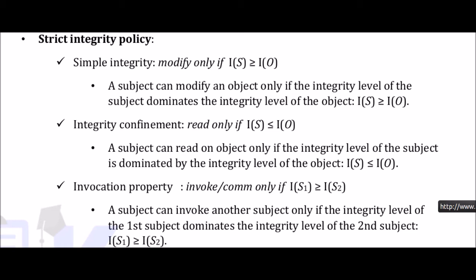A subject can invoke another subject only if the integrity level of the first subject dominates the integrity level of the second subject. So if S1 denotes the first subject and S2 denotes the second subject, the integrity level of S1 should be greater than or equal to S2. Else a dirty subject could use a clean tool to access or contaminate a clean object. Here only a dominating or higher integrity level subject can access a lower integrity level subject.